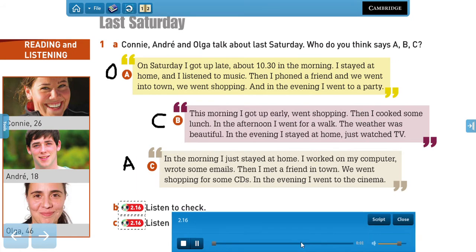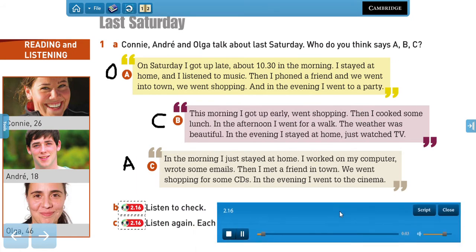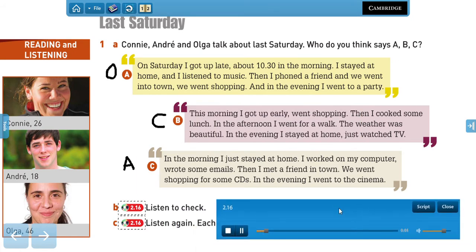Track 16. Olga. On Saturday, I got up late, about 10:30 in the morning. I stayed at home and I listened to music, then I phoned a friend and we went into town. We went shopping and in the evening I went to a party. It was my brother's birthday, he was 50.